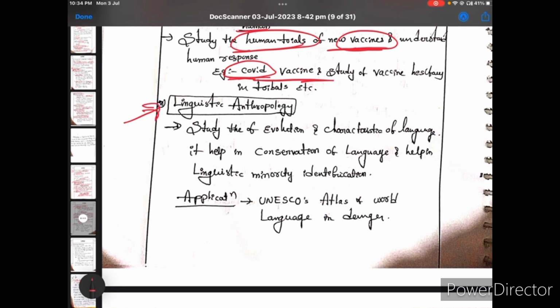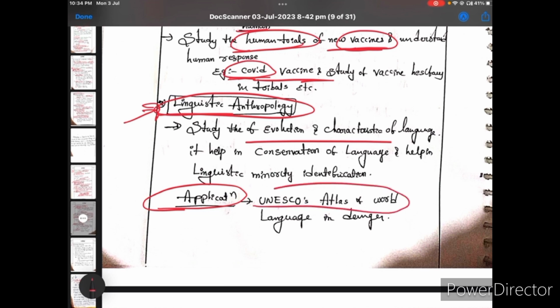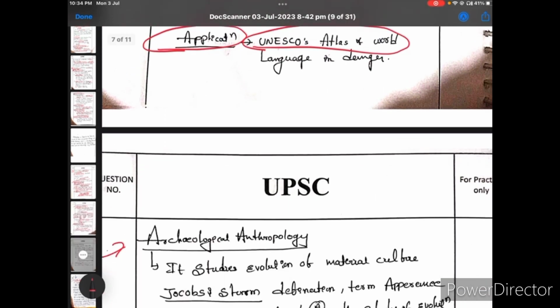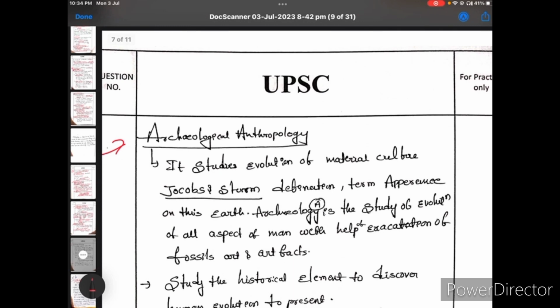And after that, linguistic anthropology. Linguistic matlab languages. So today we are communicating with each other. In India all the states have different languages, still we are communicating with each other. In the world also we are communicating with each other because of language only. Okay, just think simply, you will get the answer very easily. Okay, and write about linguistic anthropology, and I used an application, and this is the example: UNESCO Atlas of World Languages. And after that, archaeological anthropology.